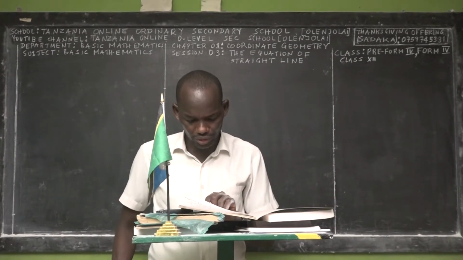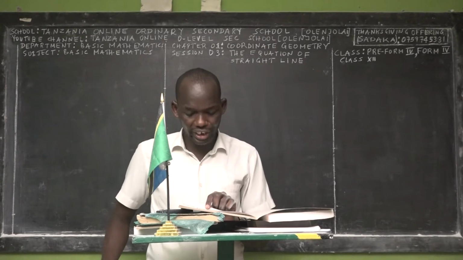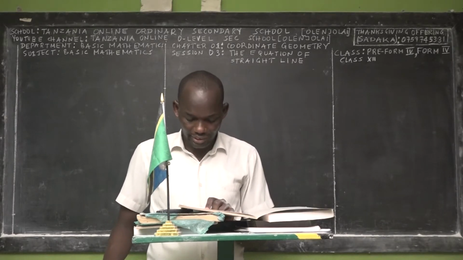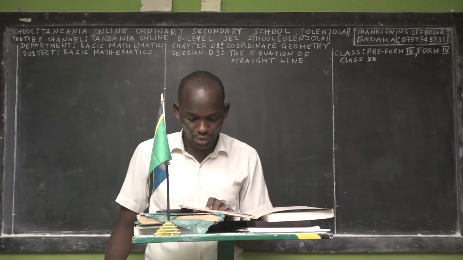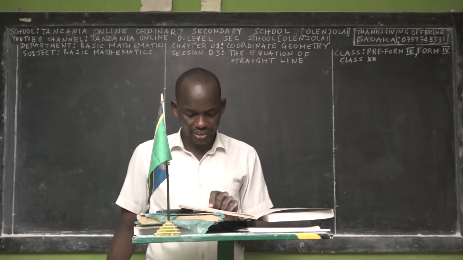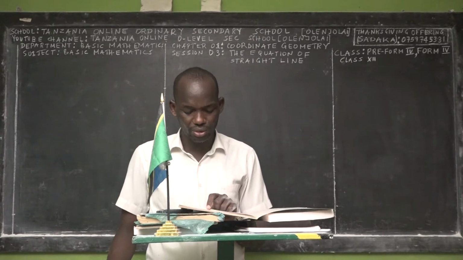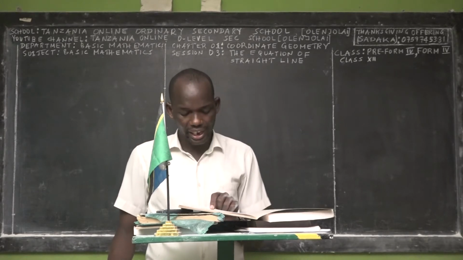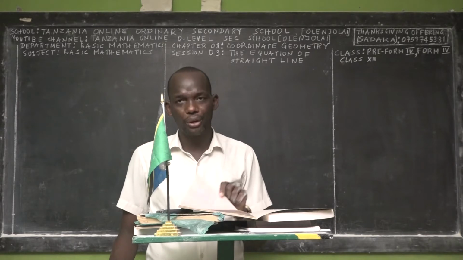The first chapter is coordinate geometry. The second is areas and volumes. The third chapter is called three-dimensional figures. The fourth one is called probability. The fifth one is called trigonometry. The sixth one is called vectors. The seventh one is called matrices and transformation. And the eighth one is called linear programming.